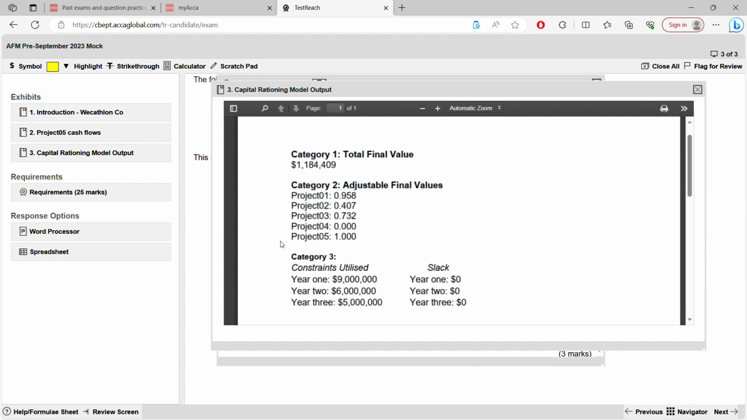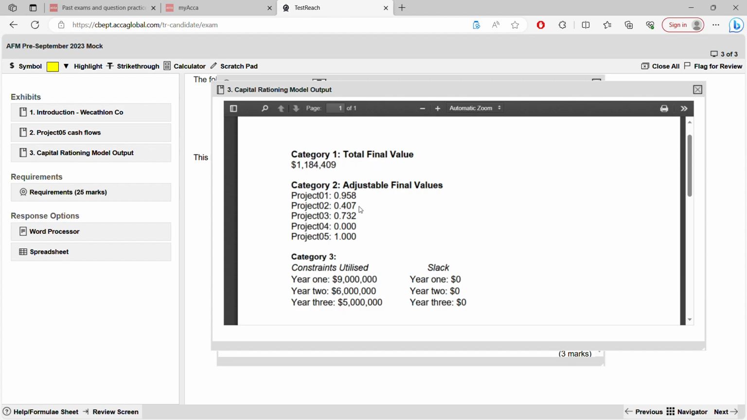Category 1, 2, 3. So total final value means it is the maximum net present value that can be earned within the 3-year constraints of capital expenditure. But remember, this amount is less than the total net present value of all the 5 projects if there were no constraint. This is the maximum net present value with the 3-year constraint. But if the 3-year constraint was not there, net present value would be more than this amount. This is the meaning of this.